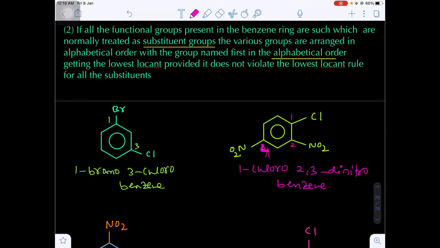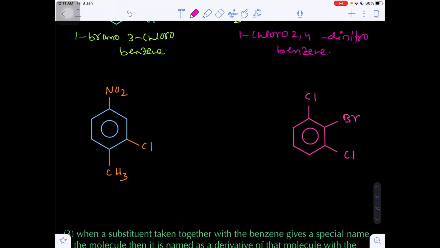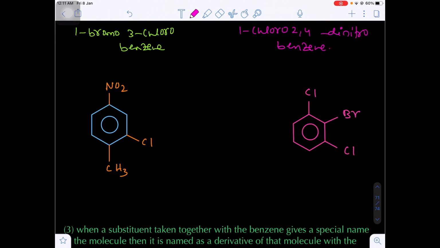On the second, just wait, 1, 2, 3, this will be the fourth. I think this will be the fourth one. So 1-chloro-2,4-dinitrobenzene. I'm repeating here, 1-chloro-2,4-dinitrobenzene. Yes or no?